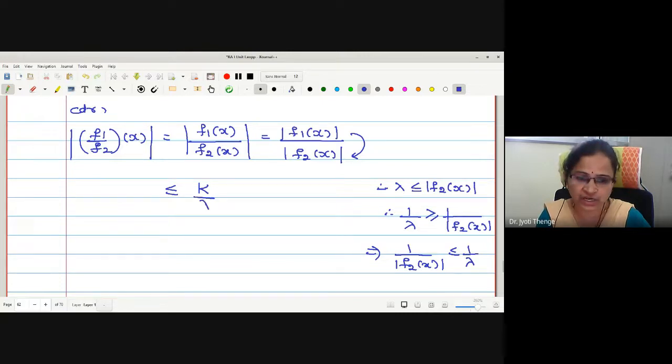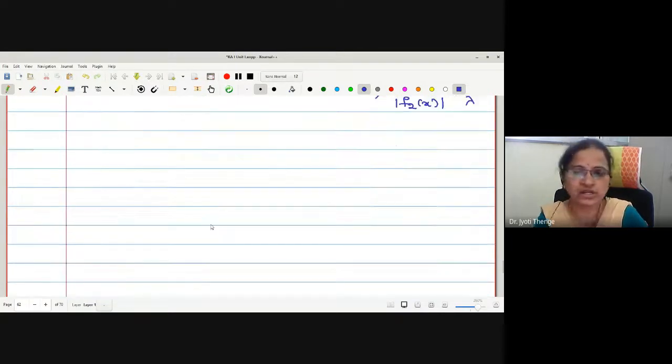Therefore, here can I write k upon lambda? k is positive, lambda is positive, so k upon lambda will still be positive. Therefore, can I say f1 by f2 is bounded? Is it okay? Boundedness we have verified.